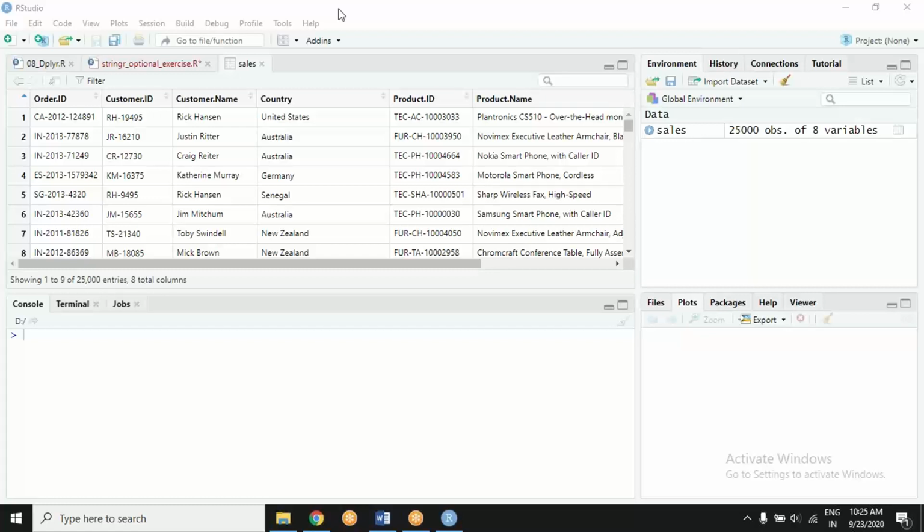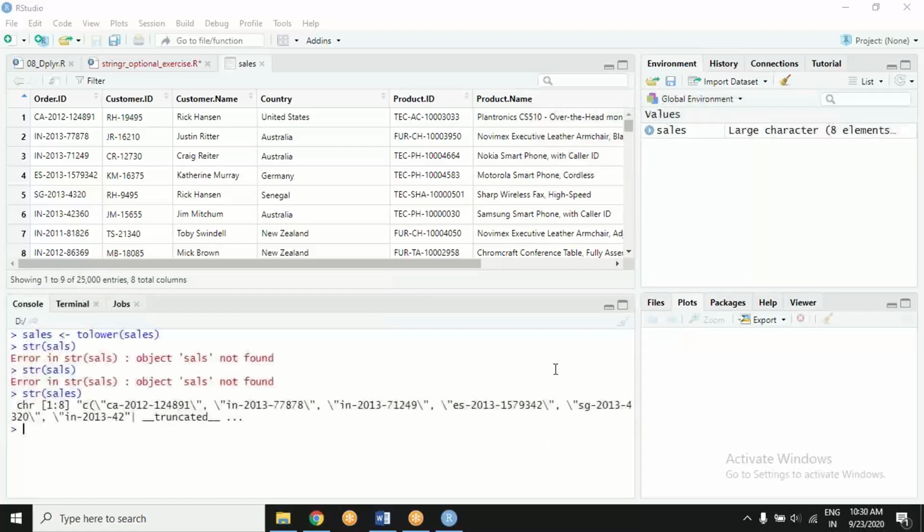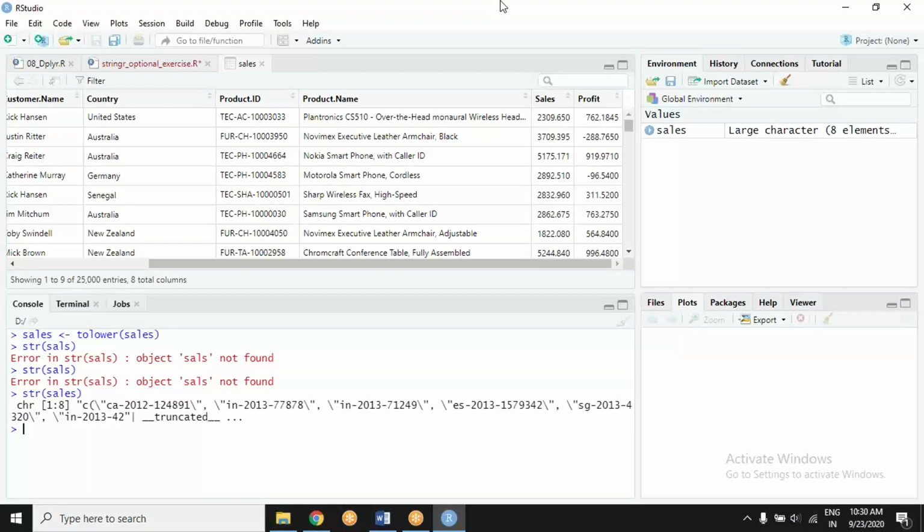What do you think will happen? Sapply will apply this function to all the columns. When it applies to all the columns, it will apply it to these columns also, which are actually numbers. What is the lowercase of numbers? Check the structure of your dataset. See what has gone wrong. I hope you will realize.